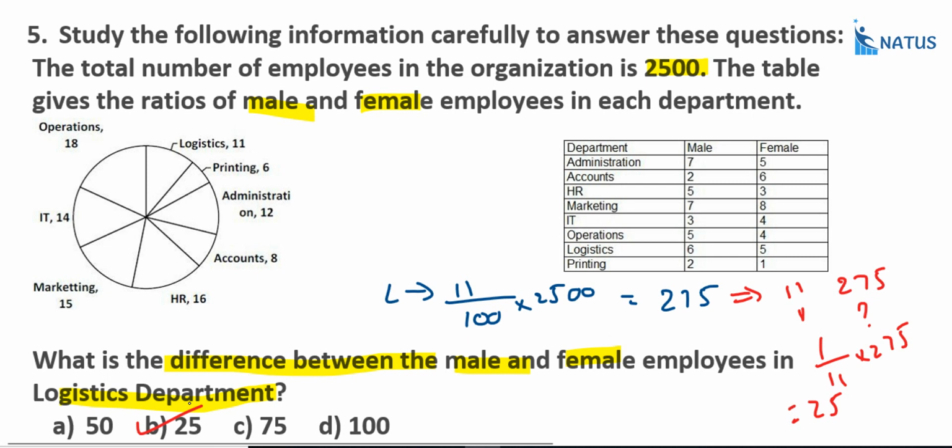Especially in data interpretation, the calculation part is very, very important. Even if your concept is very simple, if you are very familiar with the calculation part, it's very easy to get the answers, and it's very easy to get the marks in fractions of seconds.